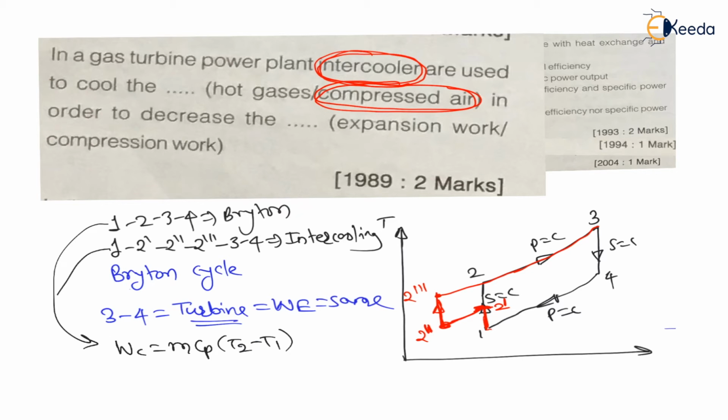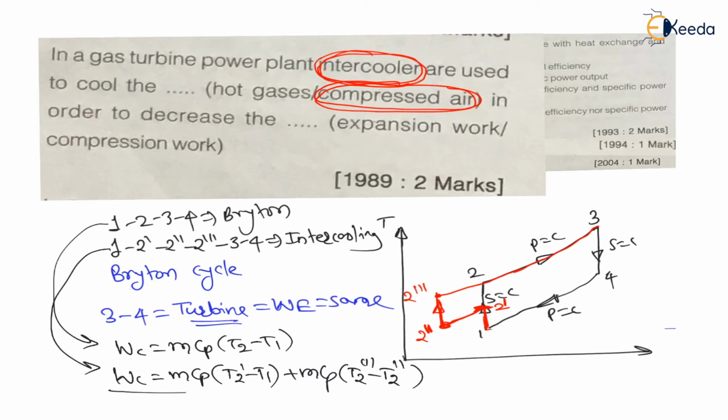But with intercooling the compression is in 2 stages. Therefore the work of compression is m cp from T2 dash to T1, there is one compressor, plus m cp from 2 triple dash to 2 double dash, there is one compressor. Therefore (T2 triple dash minus T2 double dash), this is the work of compression.